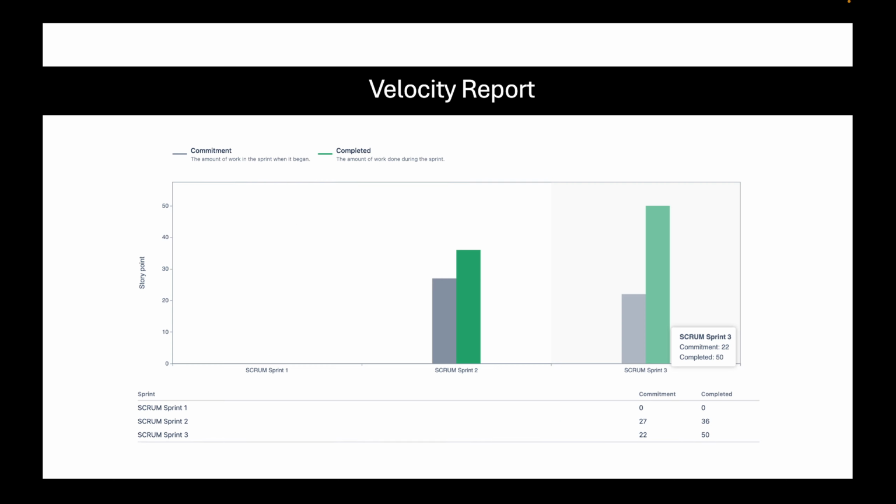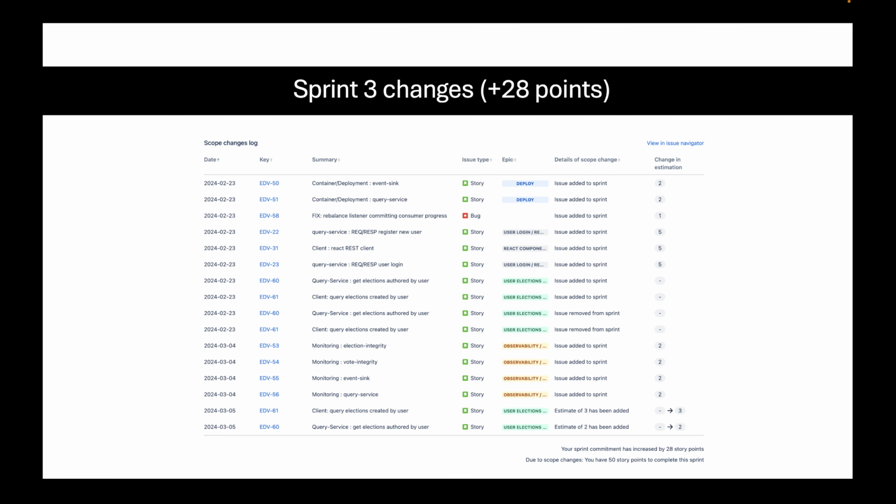Now, in this slide, what we're trying to highlight is that we initially estimated 22 points of work for this sprint, but we ended up with 50 points worth of work. And the change can be broken down into a few elements. One, we included some stories from Sprint 4, and this is to do mostly with user registration and user login. We were expecting that to be in Sprint 4. We moved it into Sprint 3.